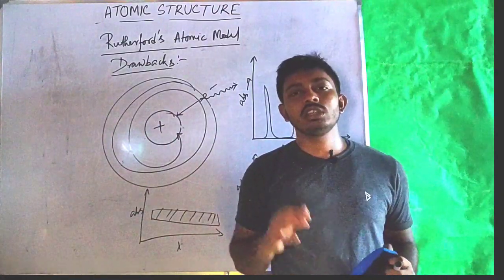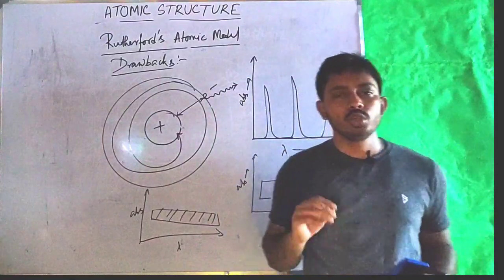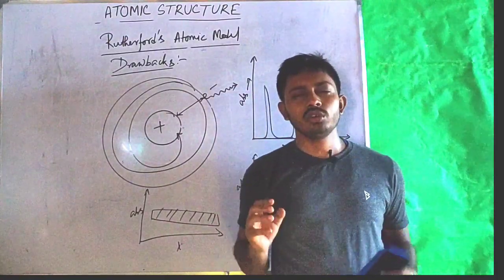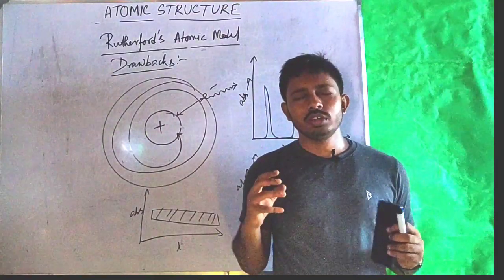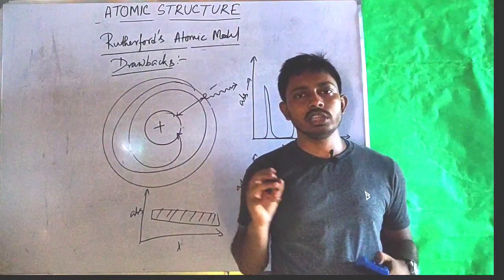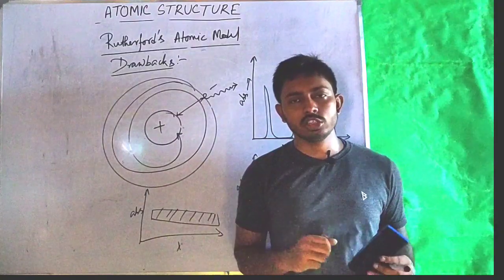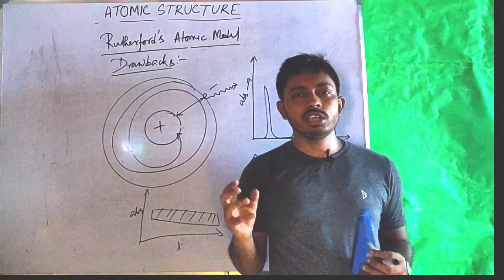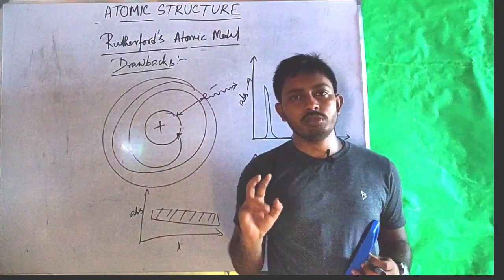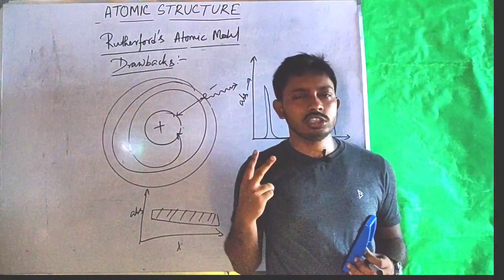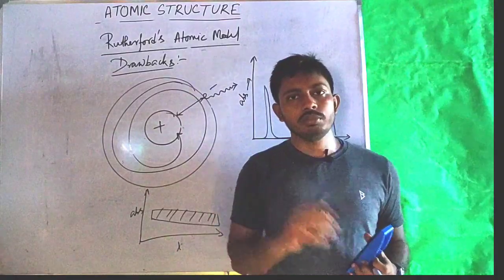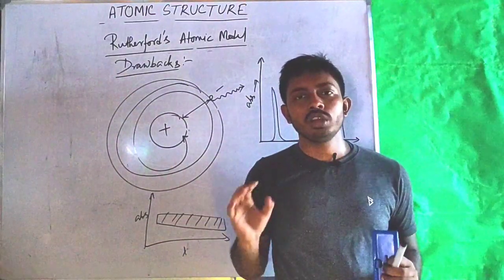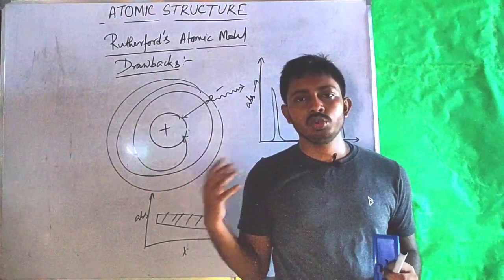Before closing today's session, let's summarize today's lesson. Today we have studied how the concept of atom was developed. Then we studied how the subatomic particles like electrons and protons were discovered. Also, we have studied two basic atomic models: J.J. Thomson's plum pudding model and Rutherford's atomic model. Let's see what the important questions regarding today's topics are.